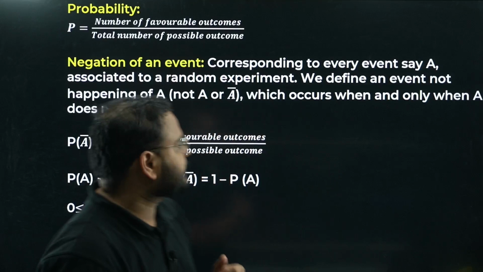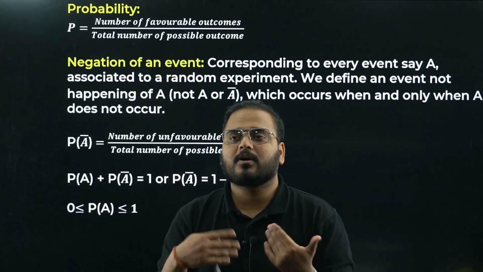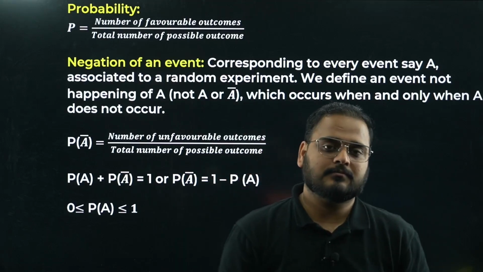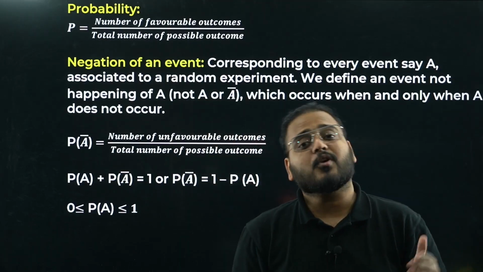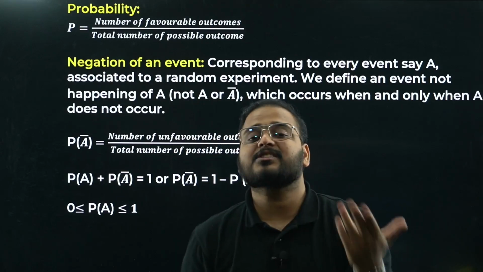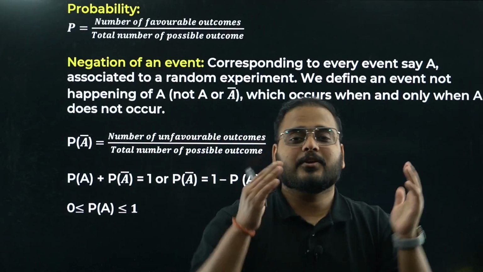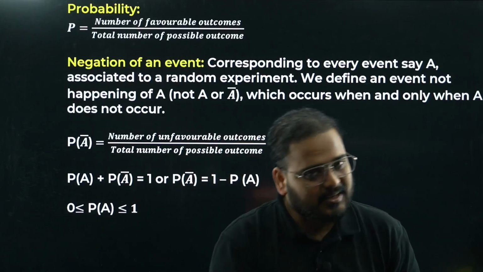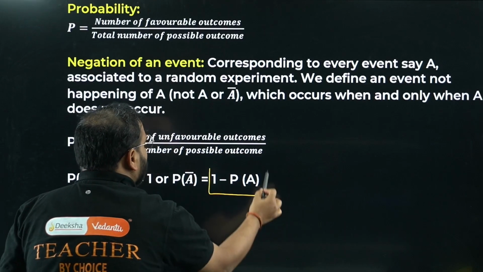Now the negation of an event. Let's say I tell you the chances of raining today is 40%. Then I can ask you, what are the chances of no rain today? You'll say directly, 60%, sir. Correct. So negation is nothing but 1 minus the original probability.